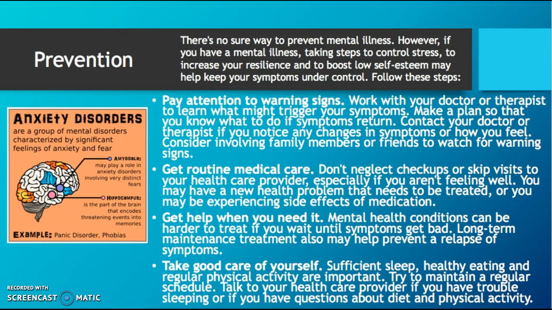There's no sure way to prevent mental illness. However, if you have a mental illness, taking steps to control stress, to increase your resilience, and to boost low self-esteem may help to keep your symptoms under control. To help prevention for mental illnesses, you can follow these steps. Pay attention to warning signs, get routine medical care, get help when you need it, and take good care of yourself.